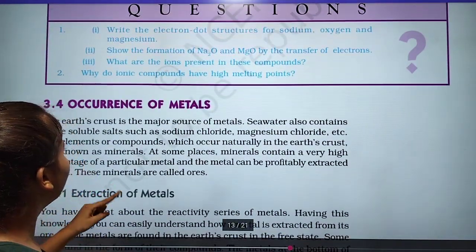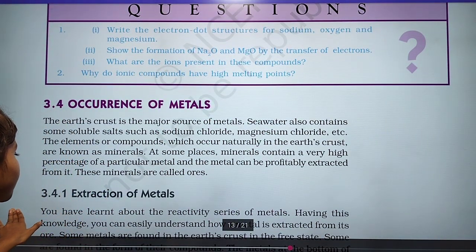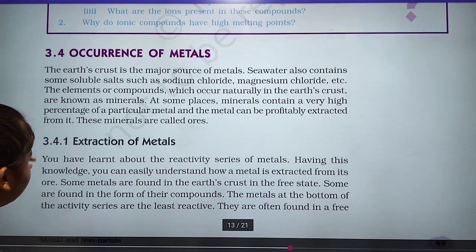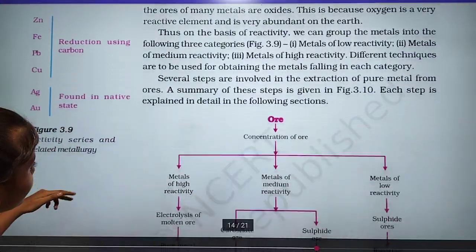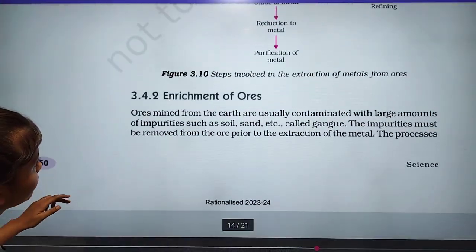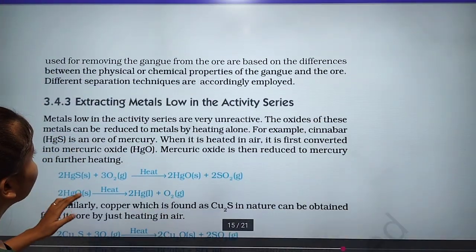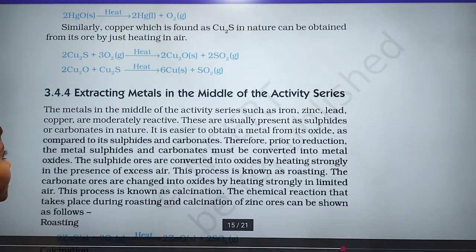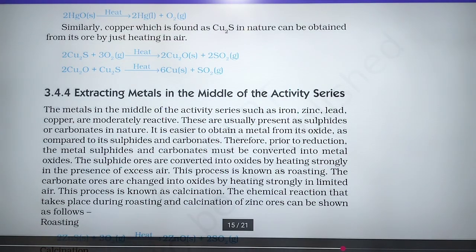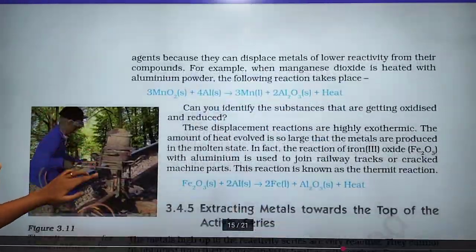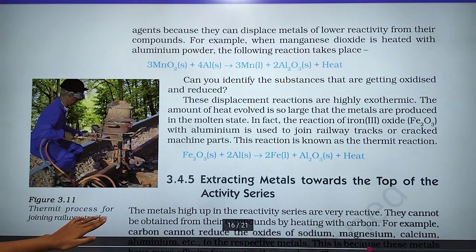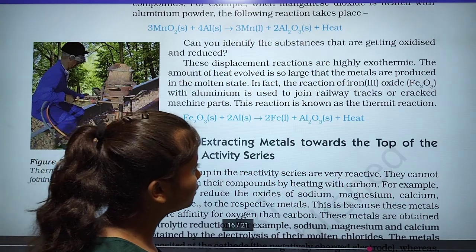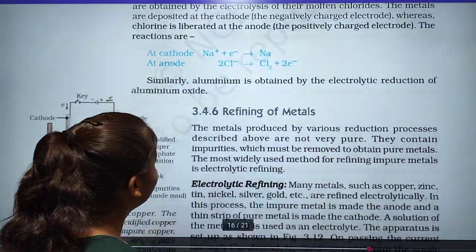Now the occurrence of metals, and extraction of metals. Under the occurrence of metals, there is extraction of metals, enrichment of ores, extracting metals low in the activity series, after that extracting metals in the middle of the activity series, and extracting metals towards the top of the activity series.